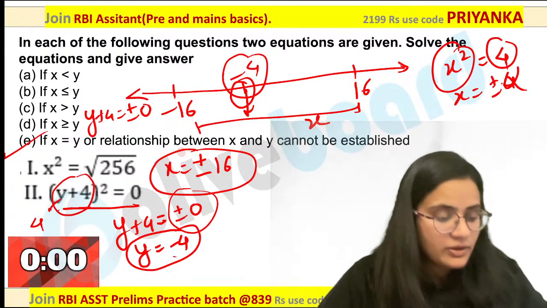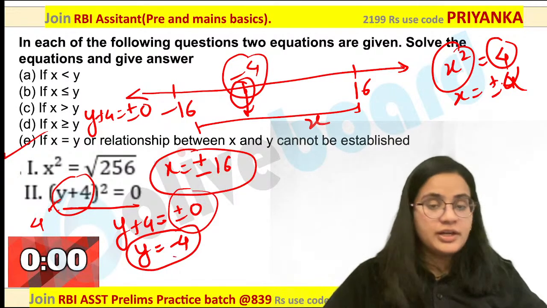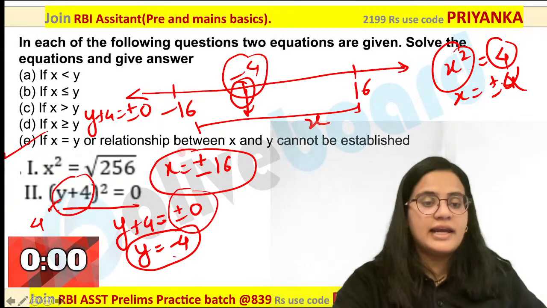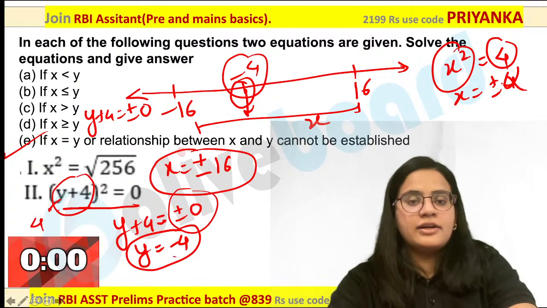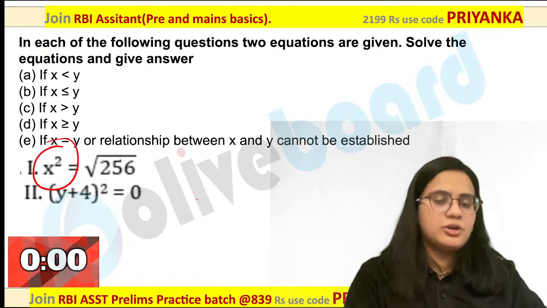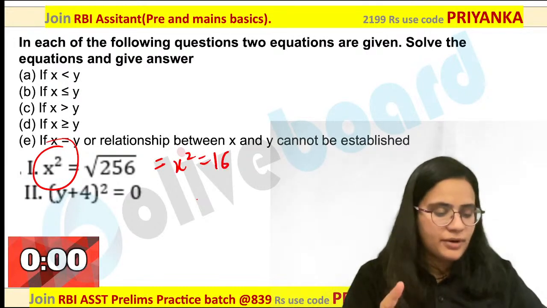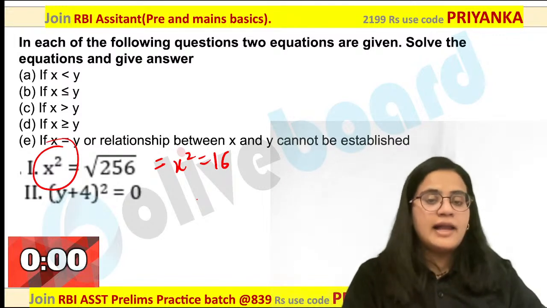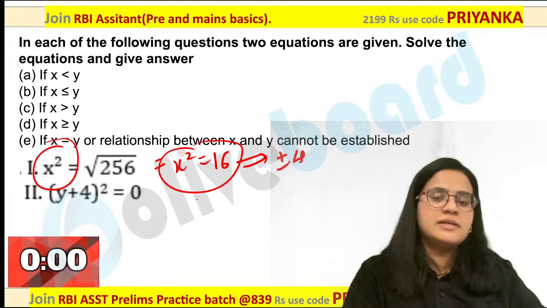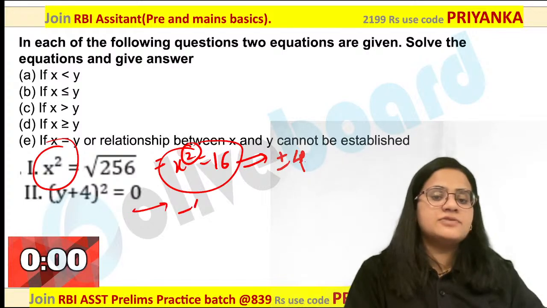Okay, you are talking about x value over here. Okay. Yes, you are right. I didn't check x square value. You are right, guys. Let us check out the value again. Yes, I made the mistake. I did not notice this part over here. So here you have to write down x square equal to 16 over here. You are perfectly correct. Okay, x square value will be equal to plus 16. Now this will give you positive and negative 4. I just missed out the square part. You are right. Okay, and what about the second root? This would be minus 4 over here.